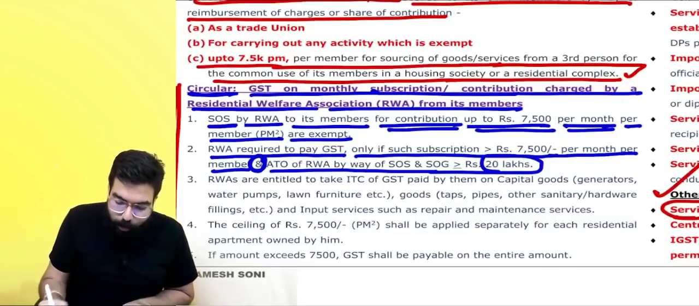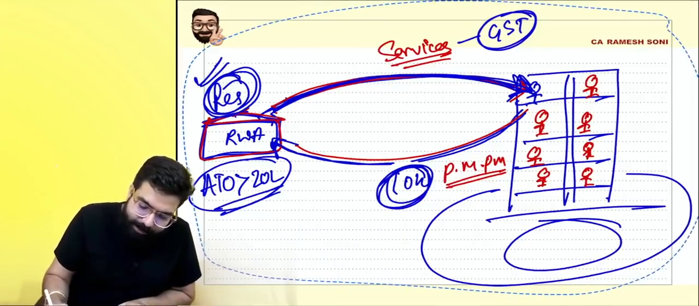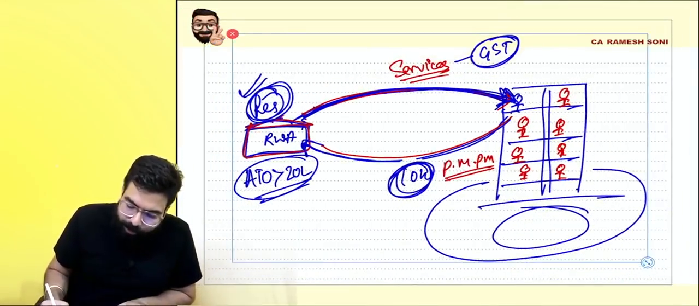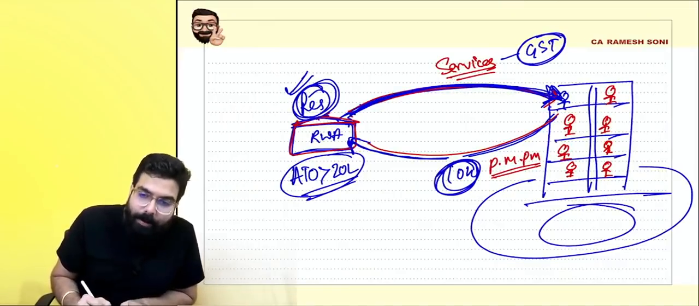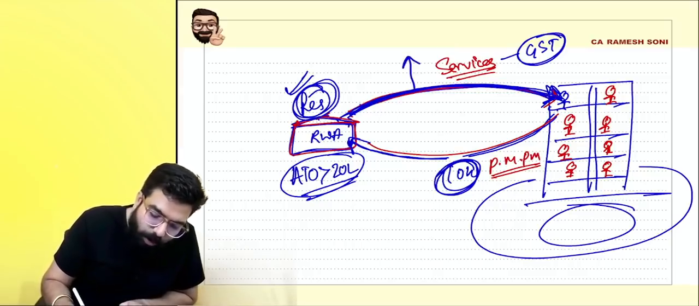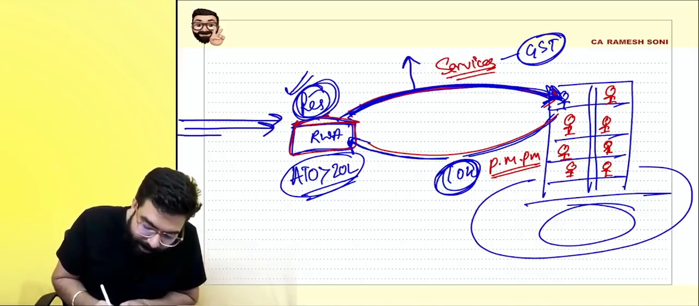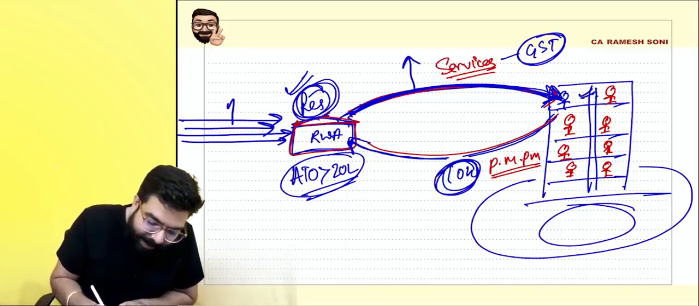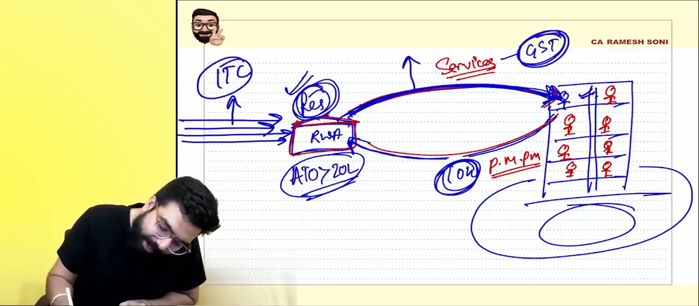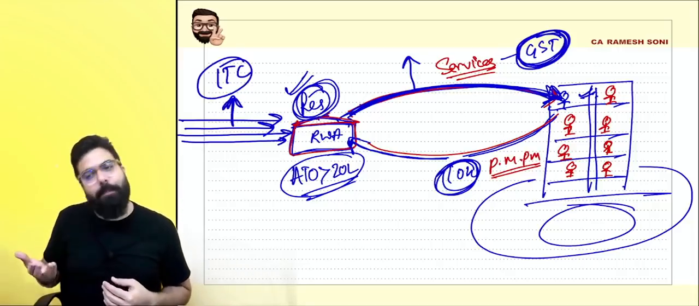Sir, RWA, tell me one thing. Resident Welfare Association is charging GST to its members. When they give services to the members, they take plumber services, electrician services, and they buy capital goods, taps, etc., so that they can fit them in the apartment. Will they get ITC also, everyone? Because they are charging GST, will they get ITC of the inputs, capital goods and input services?